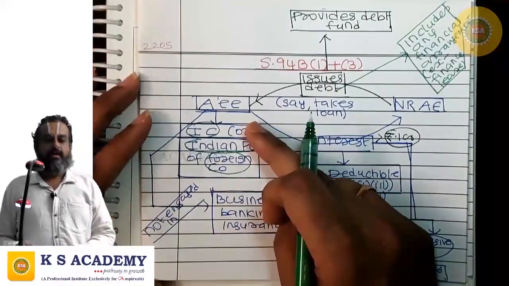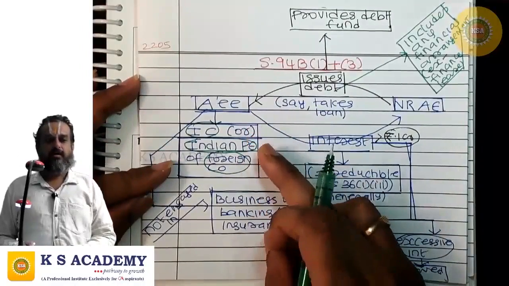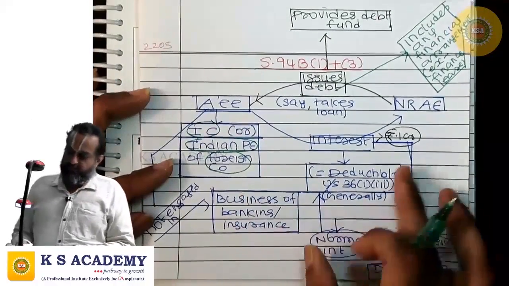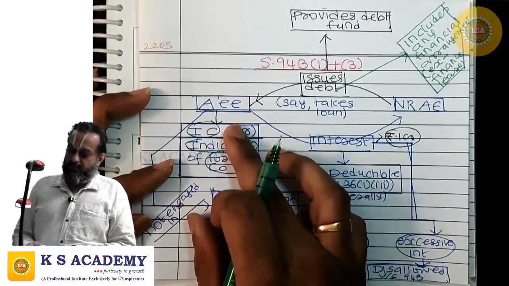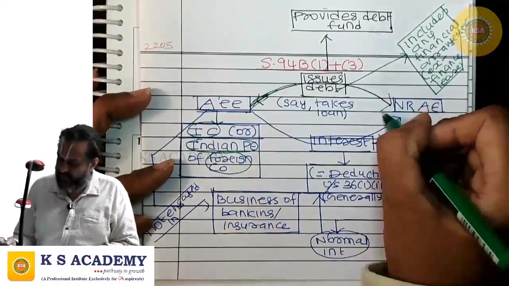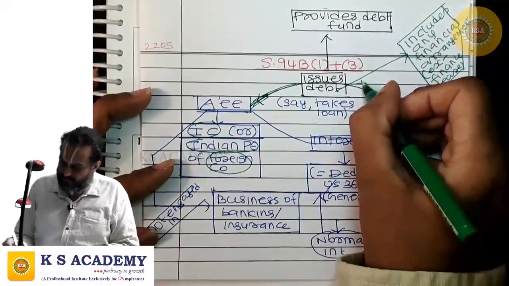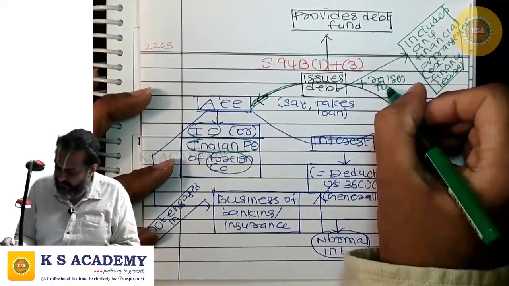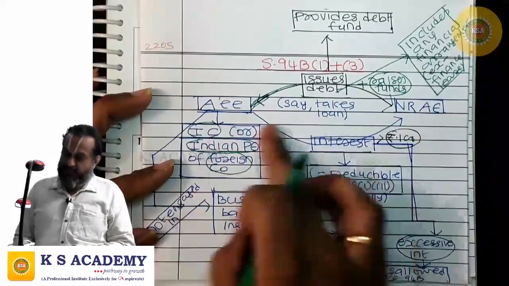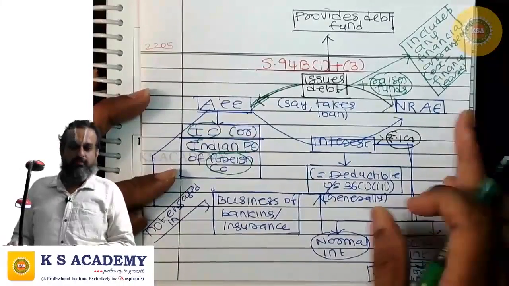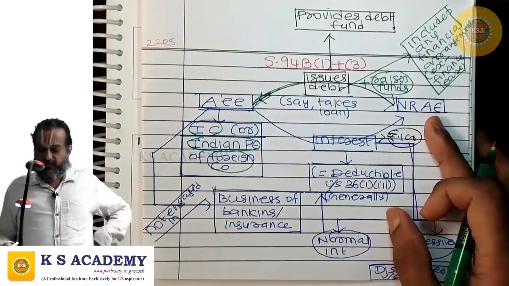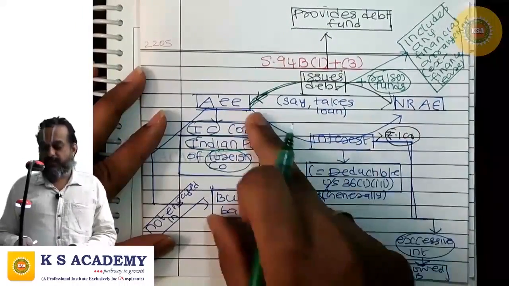See my finger. The assessee issues debt and raises funds, that is, it takes a loan from a non-resident associated enterprise. And the assessee is paying interest.